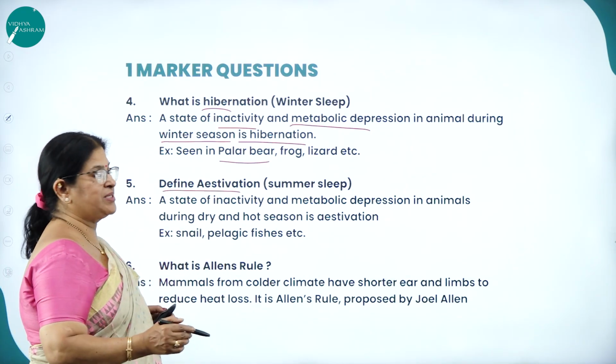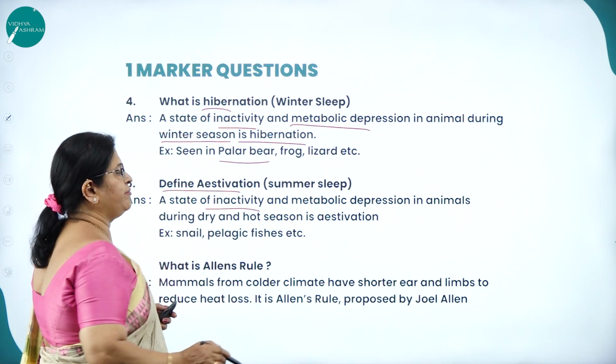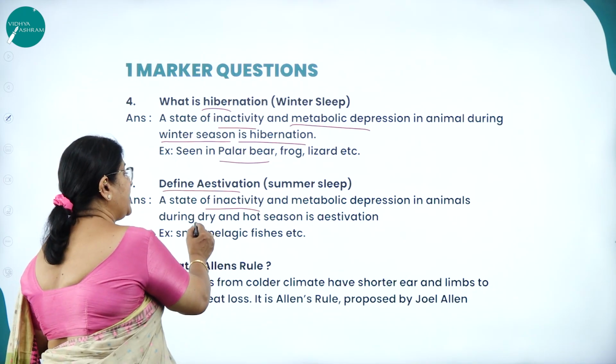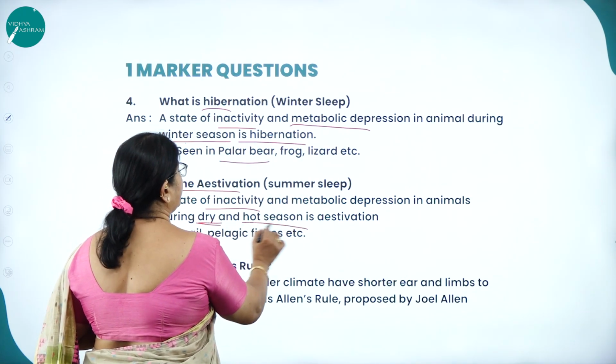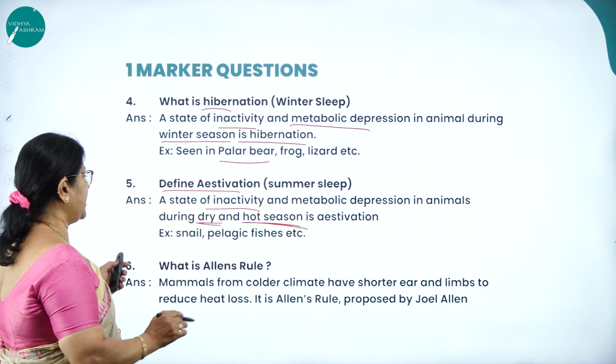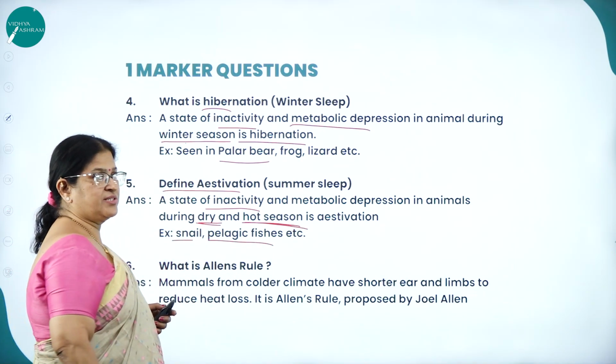Define estivation, summer sleep. A state of inactivity and metabolic depression in animals during the dry and hot season. This is during the winter season, and this is during the dry and hot season, called estivation. Example, snail, pelagic fishes, etc.